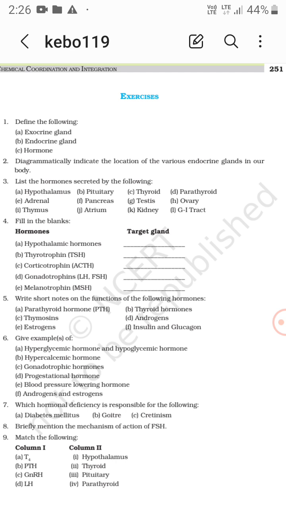Hypothalamic hormones, target organ, target gland: these are the pituitary.